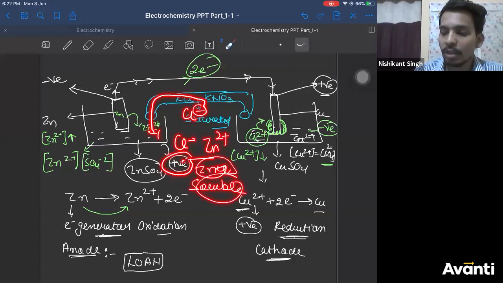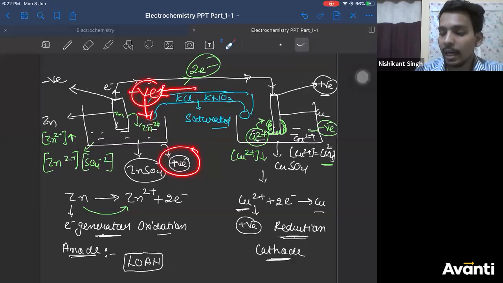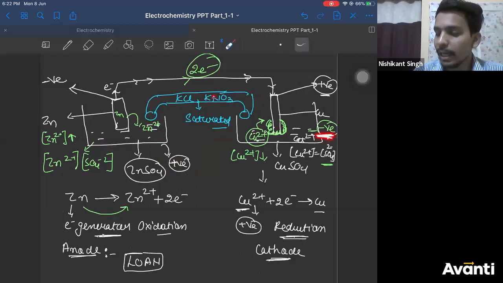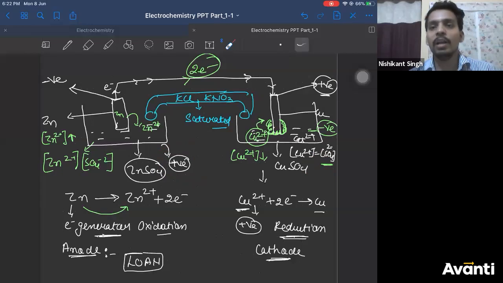So what is the function of this salt bridge? The moment there is extra positive charge here, it will send a negative ion here. When it sends a negative ion, it will neutralize your positive charge, right? Similarly, this side of the solution will become extra negative. So it will send a cation, let's say K plus, to neutralize your extra negative charge. So what is the function of the salt bridge here? It is maintaining electrical neutrality on the left side and right side of the cell. So the left side will become neutral, and the right side will also become neutral.